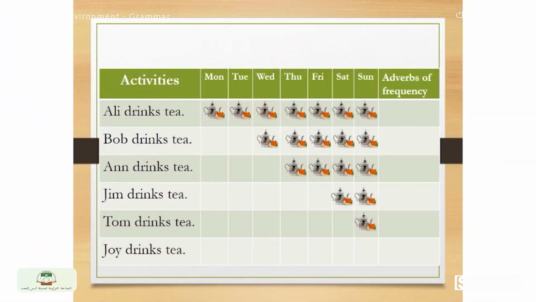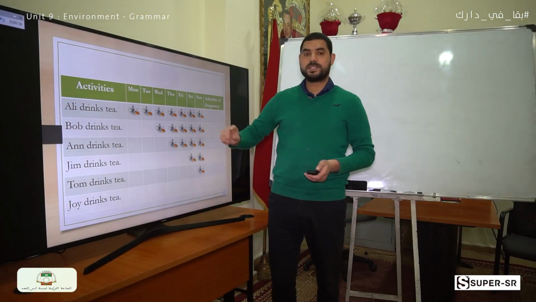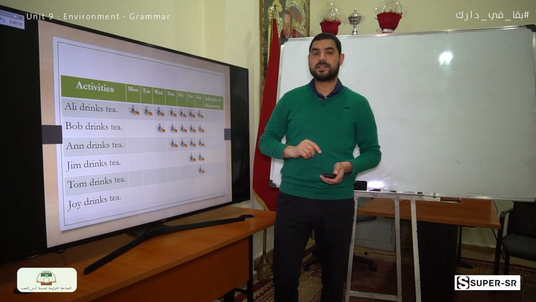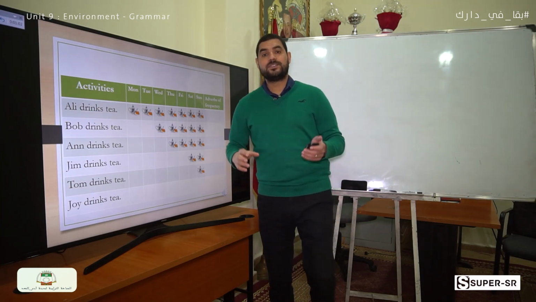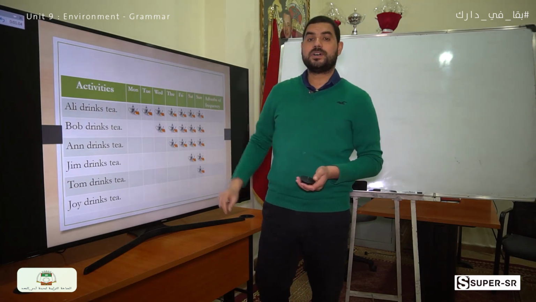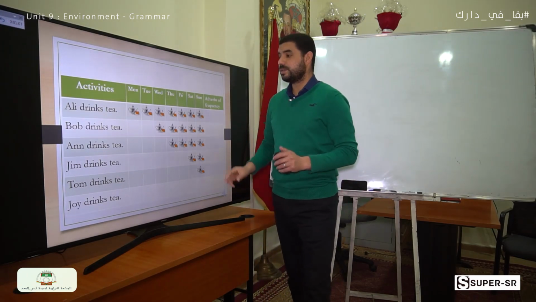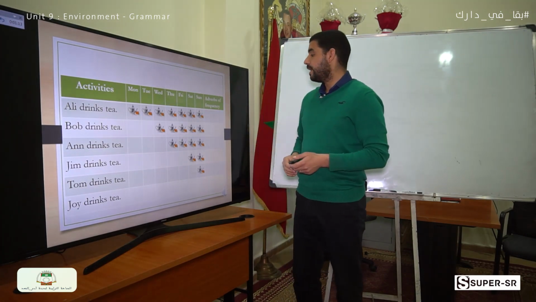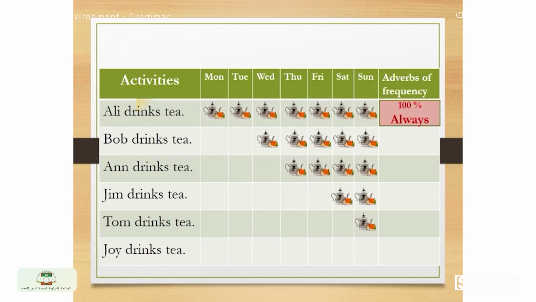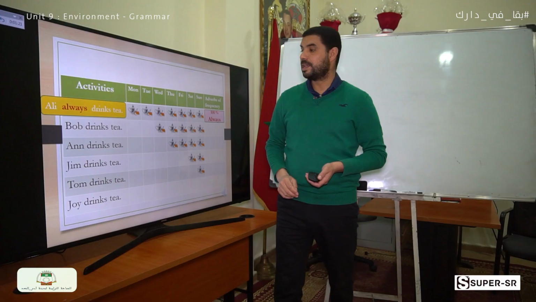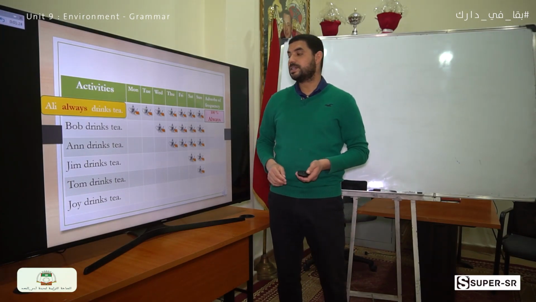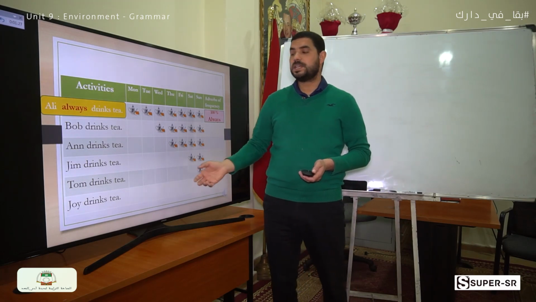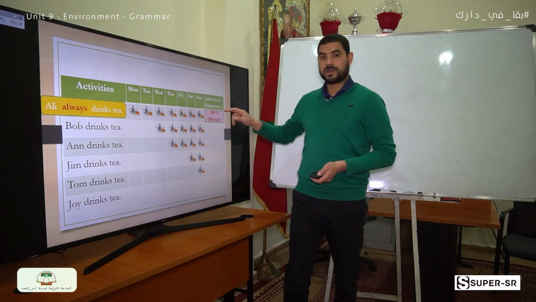Ali drinks tea on Monday, Tuesday, Wednesday, Thursday, Friday, Saturday, and Sunday, which means he drinks tea on all days of the week. So to express that in one word, we use the adverb of frequency "always." We say, Ali always drinks tea, which means he drinks tea on Monday, Tuesday, etc. Good.